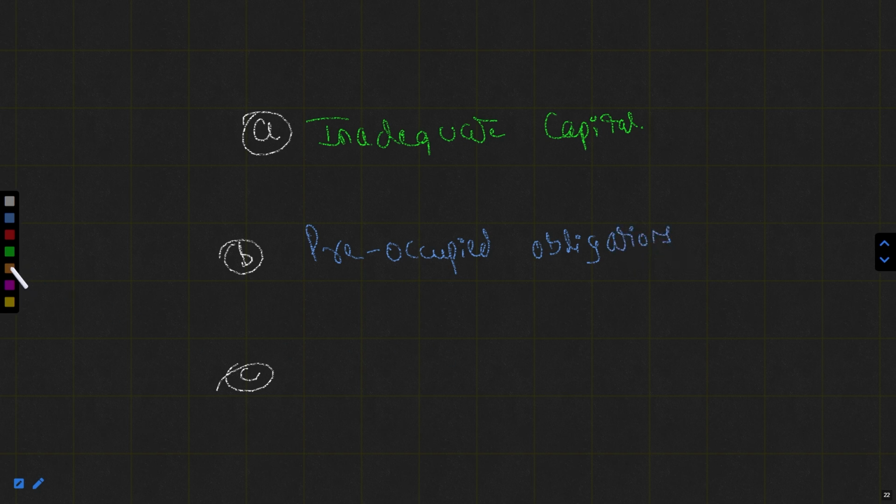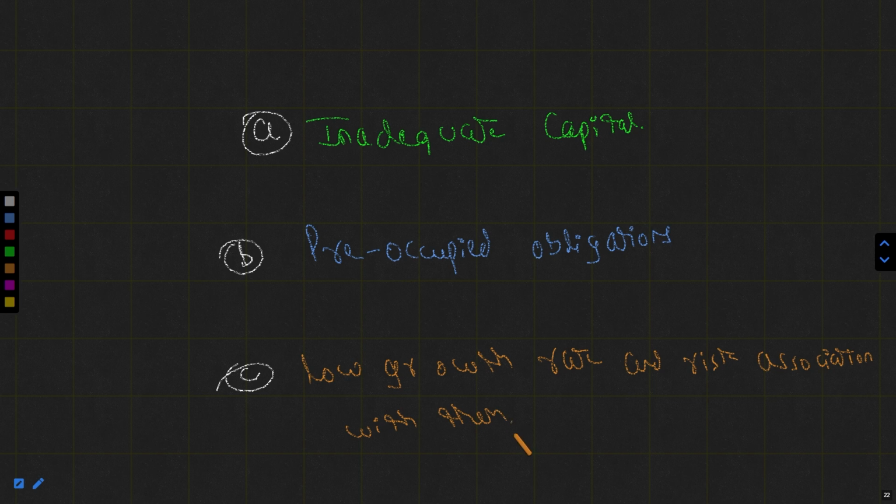Okay. And the third is low growth rate. And what else? And risk association with them. Okay.